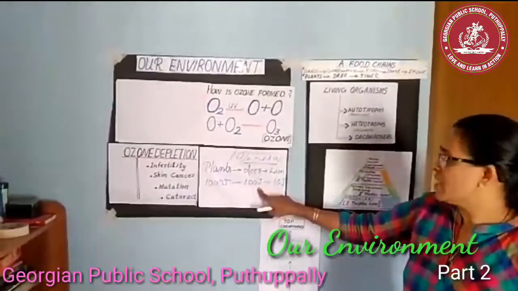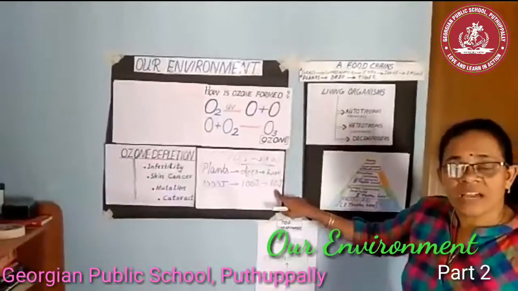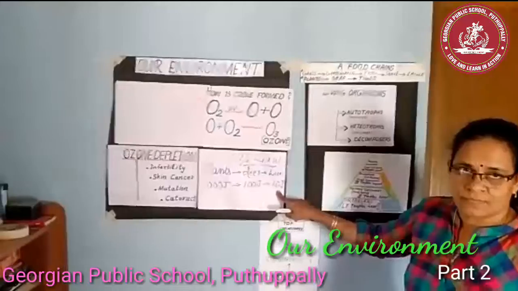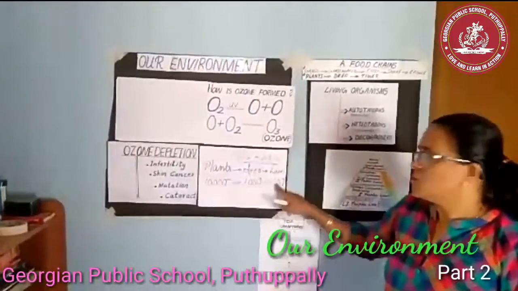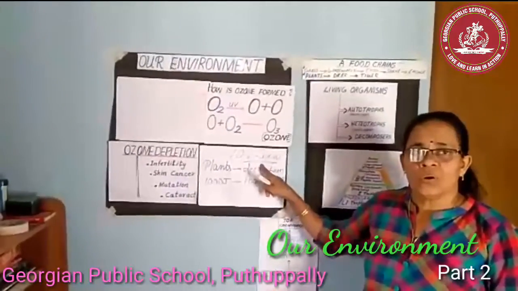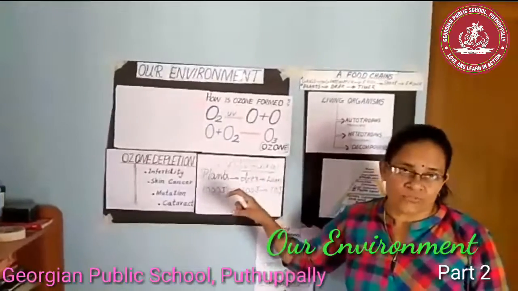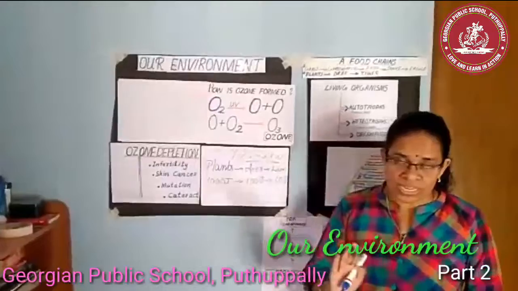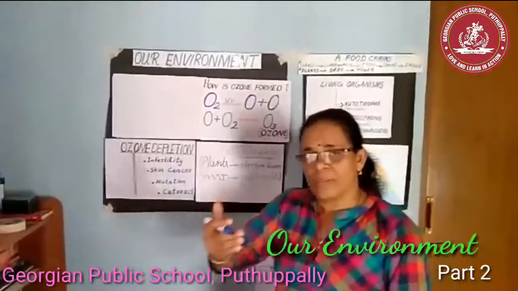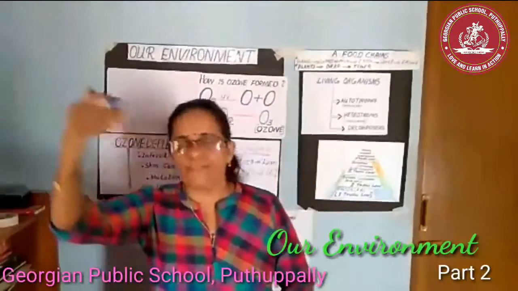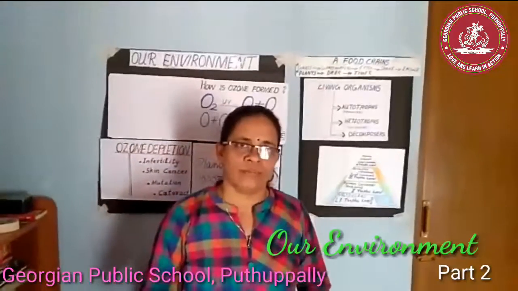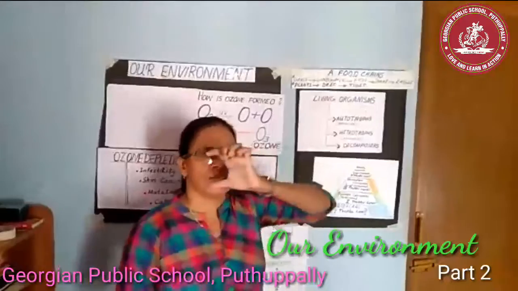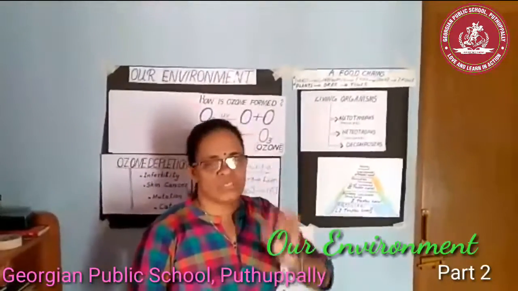Then how much energy will be passing to the lion? 10 joules. This is the universal law of energy flow. That is 10% law. Only 10% of energy will be passing from one trophic level to the next trophic level. That is why the number of organisms in a trophic level is reduced.